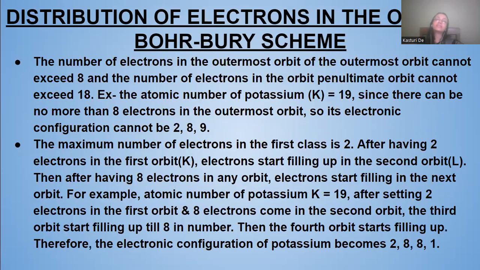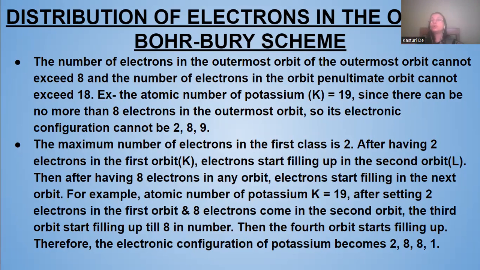Next, the number of electrons in the outermost orbit cannot exceed 8. Any atom which has an outermost orbit, the maximum number should be 8. It cannot exceed that. The number of electrons in the penultimate orbit cannot exceed 18.